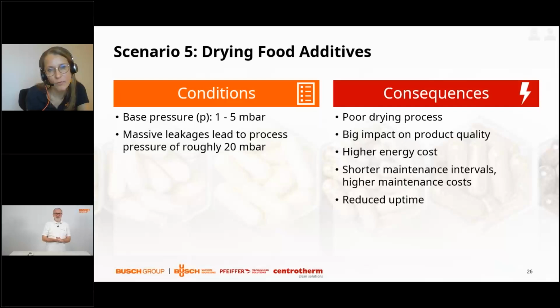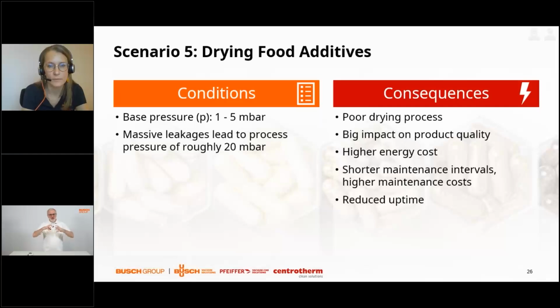So the reduced uptime as a consequence was here before the application, but the result of this enhanced pressure is a poor drying efficiency. So you still are in the range of the vapor pressure, so the humidity does not leave the product very well. So the product is bad itself, and if you process the product, you crush it at a later stage after the drying.